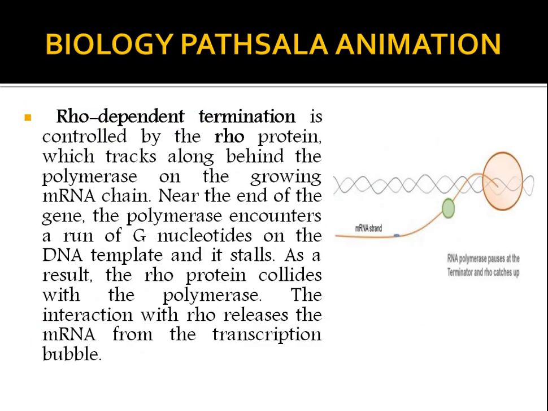Now in this slide we will learn about Rho-dependent termination. That process of termination is controlled by a protein, and the protein is known as the Rho protein. Whenever the RNA molecule is being synthesized from the DNA molecule and the RNA polymerase enzyme reaches the termination site, there is a Rho protein which releases the mRNA molecule via ATP hydrolysis. So the mRNA has been released from the complex and the transcription has been terminated.